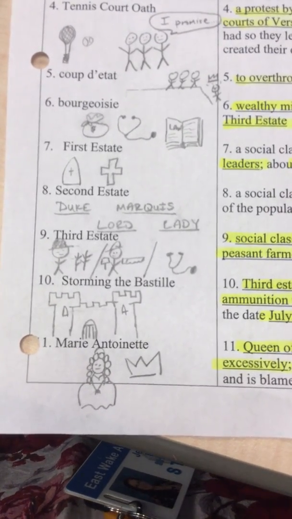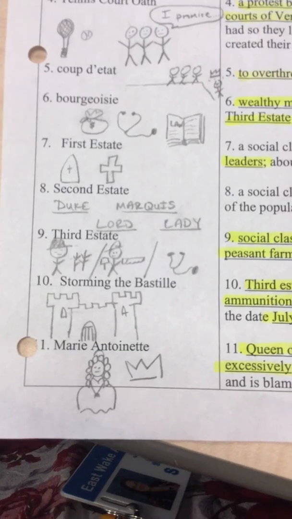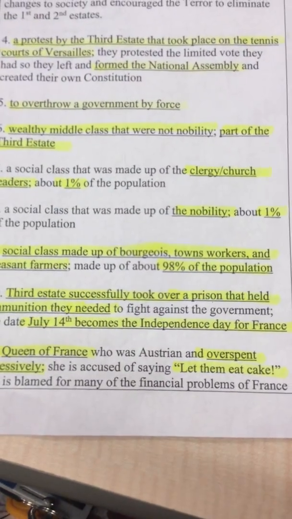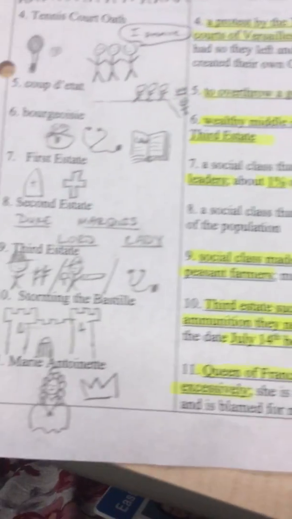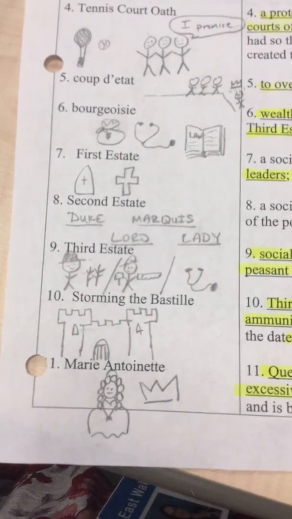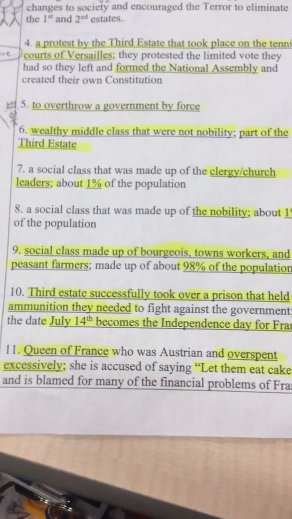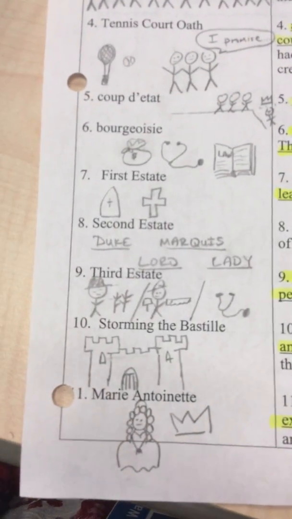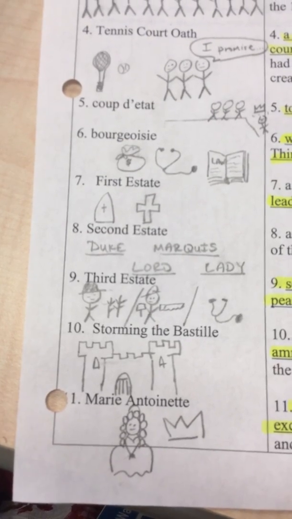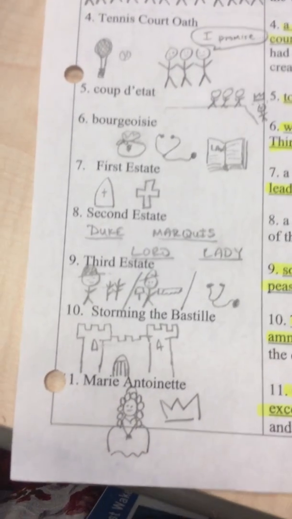The Second Estate was the nobility, so I just wrote names of nobles like Duke, Marquis, Lord, Lady. The nobility made up about 1% of the population. The Third Estate included peasants, town workers, bourgeois, and they made up about 98% of the population. So I drew a farmer, a carpenter, and a symbol for a doctor.